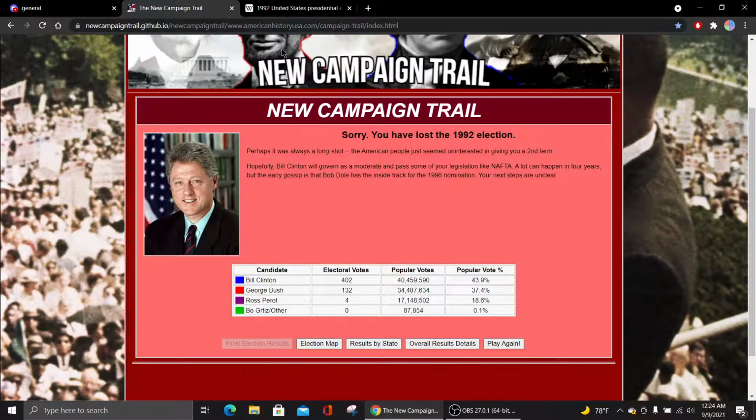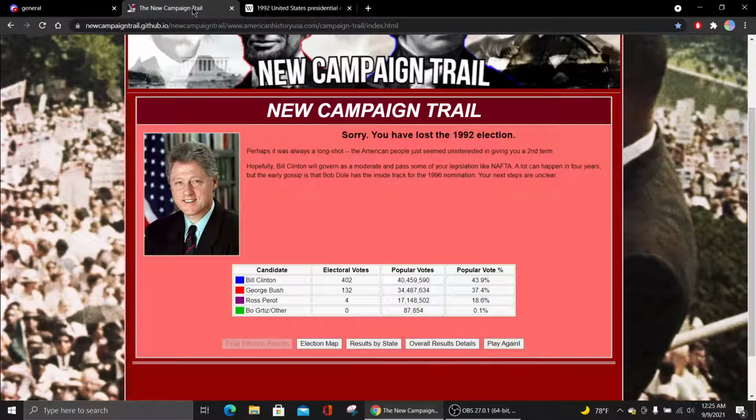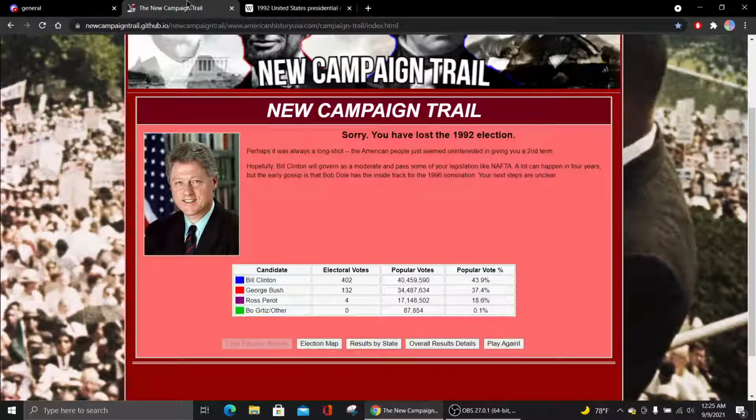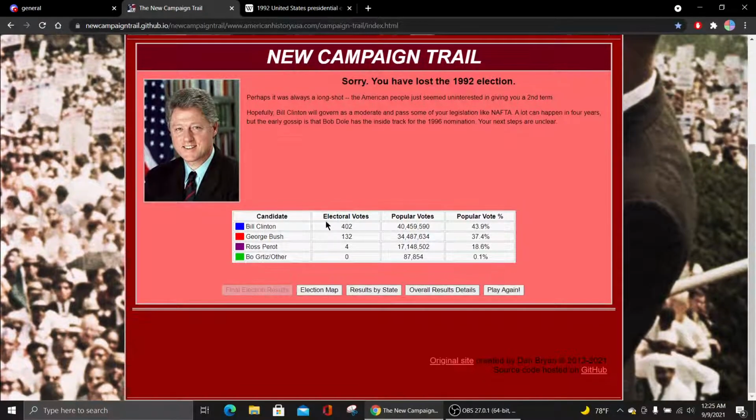In terms of Clinton, he got 43 flat. In this case, he got 43.9, so he did 1% better. If you look at the actual vote totals, Clinton did 4 million votes worse, and I also did 5 million votes worse, and Perot did about 2.5 million votes worse. So really weird. The turnout was pretty funky.